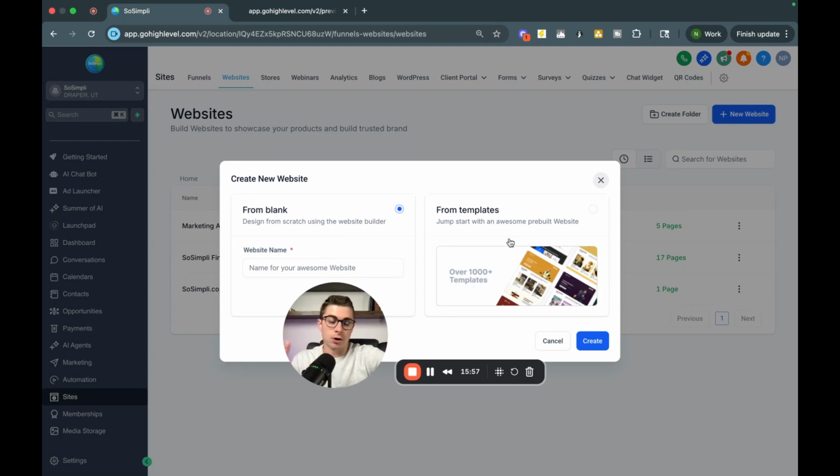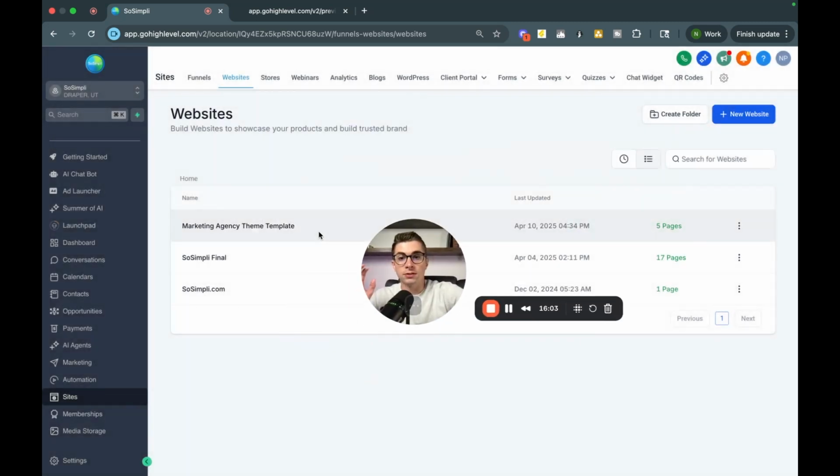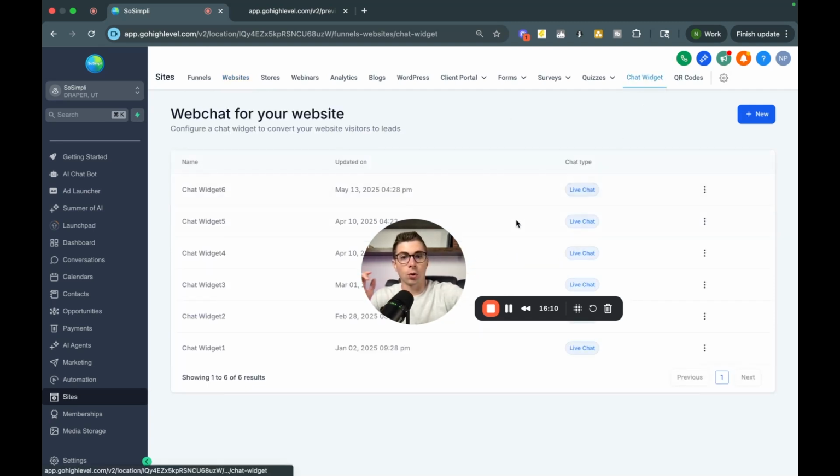Again, you can do it depending on your niche. If you're just playing around with this at first, just put in whatever template that you want. And then once you have that there, what you can do is you can actually preview the website. But real quick, if you've never installed a chat widget before, what you're going to do is you are going to just come up here into chat widgets in the top right, hit new, and you're just going to style your chat widget. It's super basic, super easy.